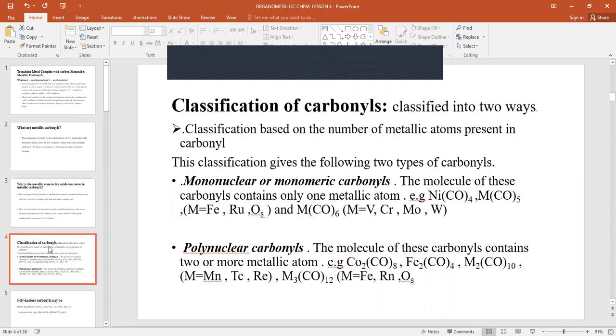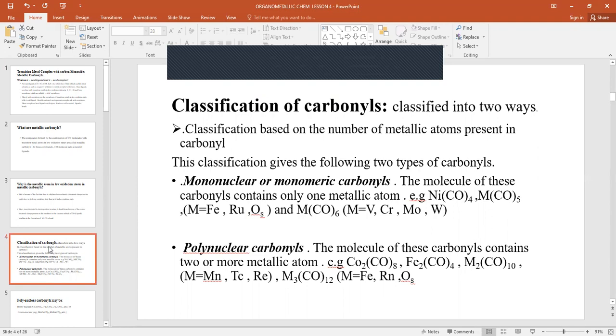Classification of metallic carbonyls. They are mainly classified into two: classification based on the number of metallic atoms present in the carbonyl, and classification based on the structure of the metallic carbonyl.